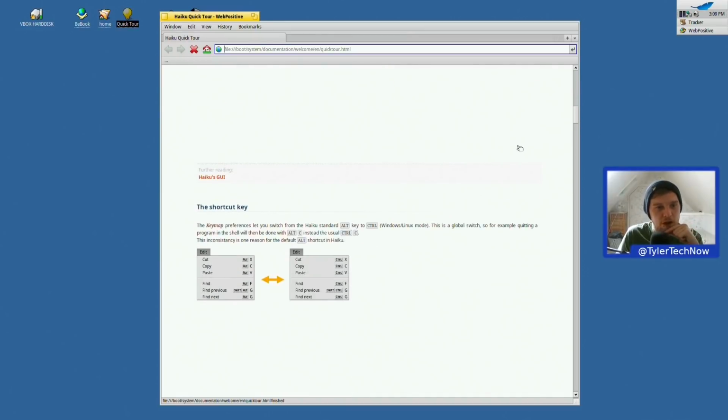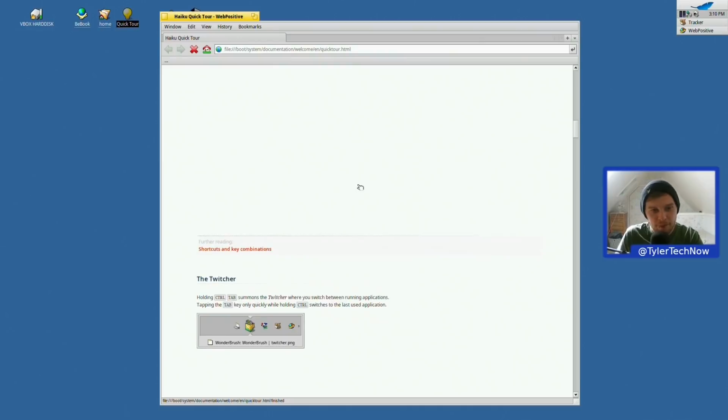So we've got the shortcut key. The key map preferences let you switch from the Haiku standard Alt key to Control Windows Linux mode. This is a global switch, so for example, quitting a program in the shell will then be done with Alt-C instead of Control-C. Let's have a look. Okay, that's not quit anything.